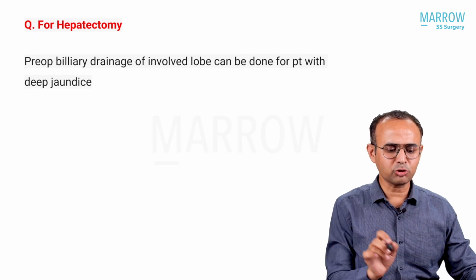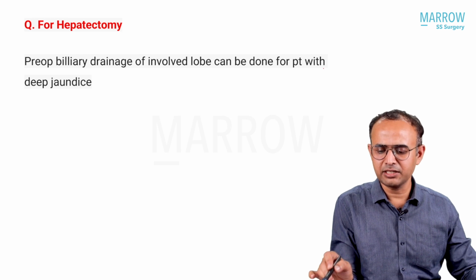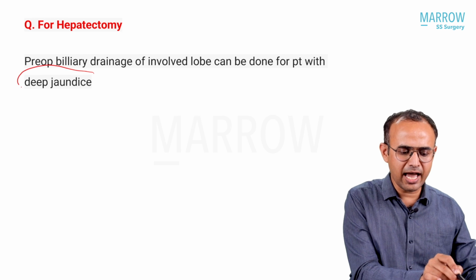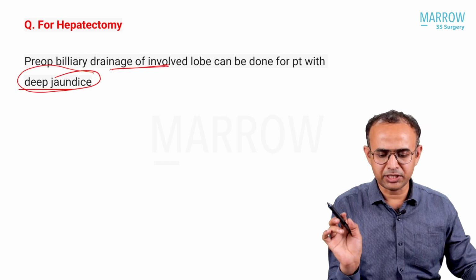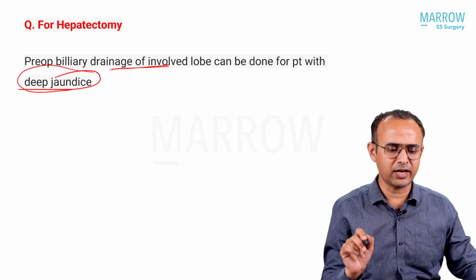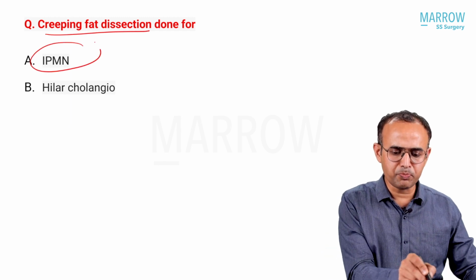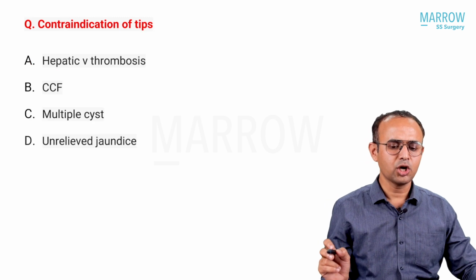For hepatectomy, preoperative biliary drainage of the involved lobe can be done for the patient with deep jaundice. If the patient is having a high level of bilirubin, preoperative biliary drainage should be done. It should be done, preferably from the FLR. Kocher's pad dissection is done in case of IPMN, not in hilar cholangio.